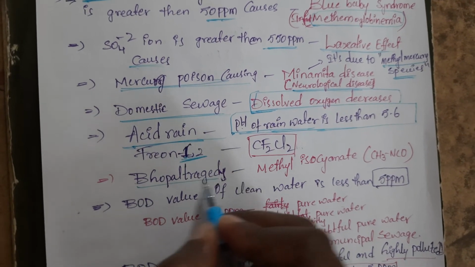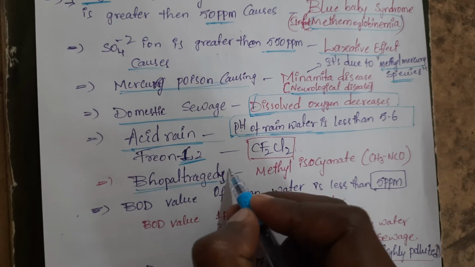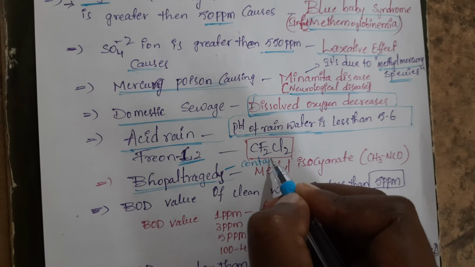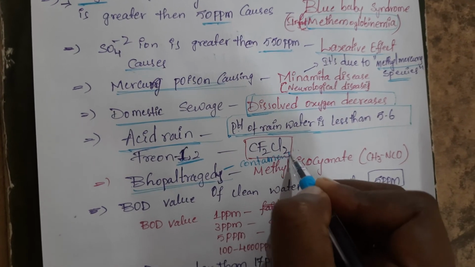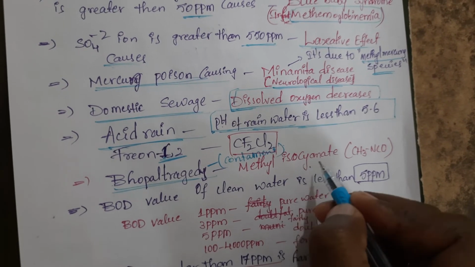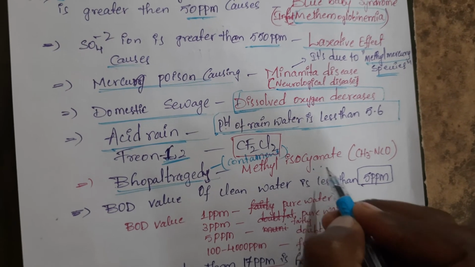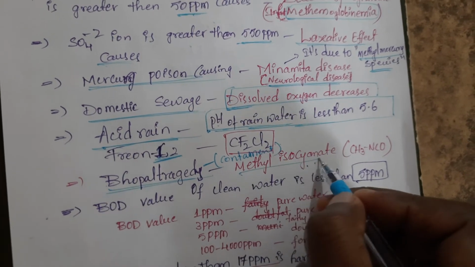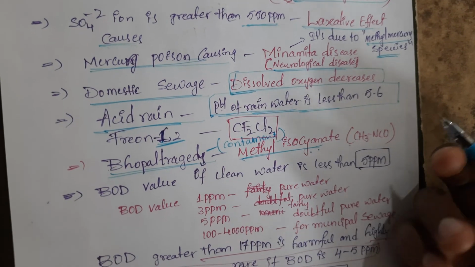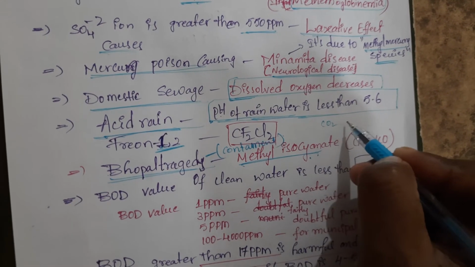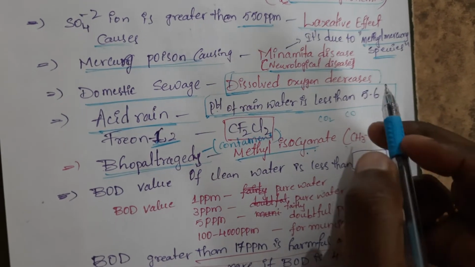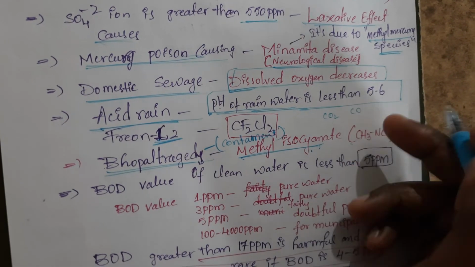Now we had seen the Bhopal gas tragedy. Is it a contaminant or a pollutant? It is a contaminant. What is the difference between a contaminant and a pollutant here? A contaminant is something which is not present in the environment but is released into the environment by natural or human activity. The methyl isocyanate was released by one factory into the atmosphere, which is not present in the environment. If you take carbon dioxide or carbon monoxide, which are present in the environment and released by natural or human activity, then they come under what?